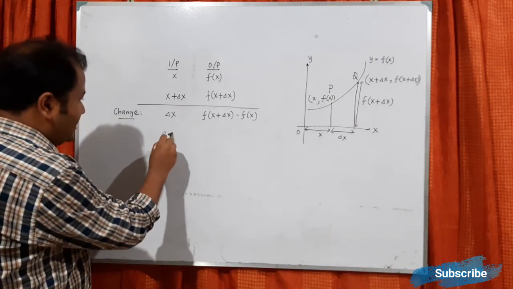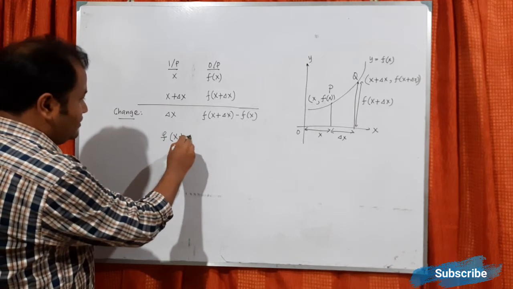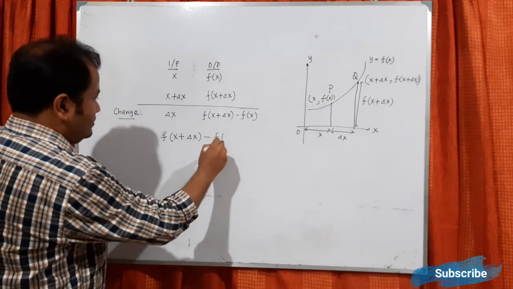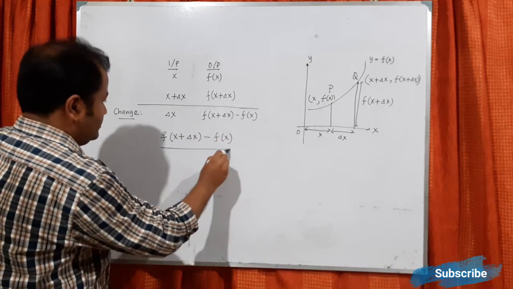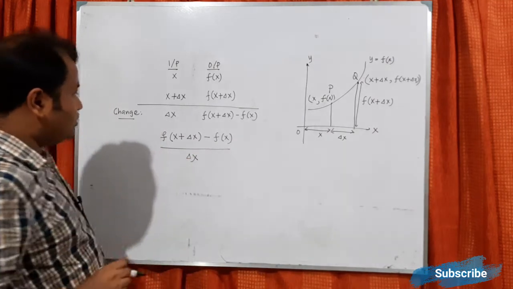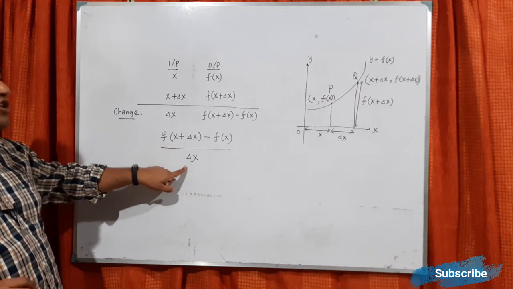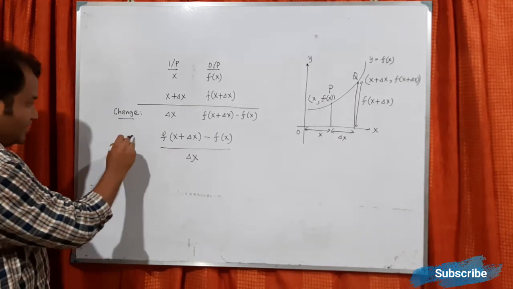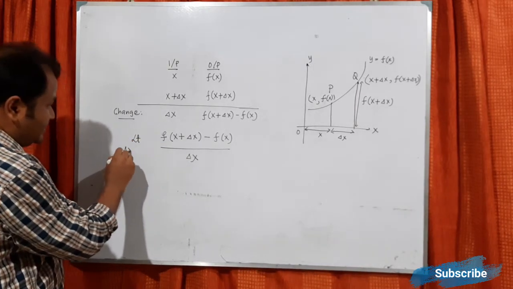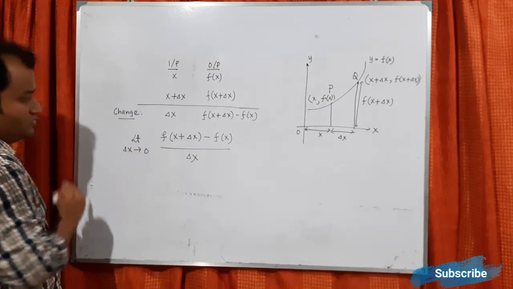So the change of output divided by the change of input, provided the change of input tends to 0.